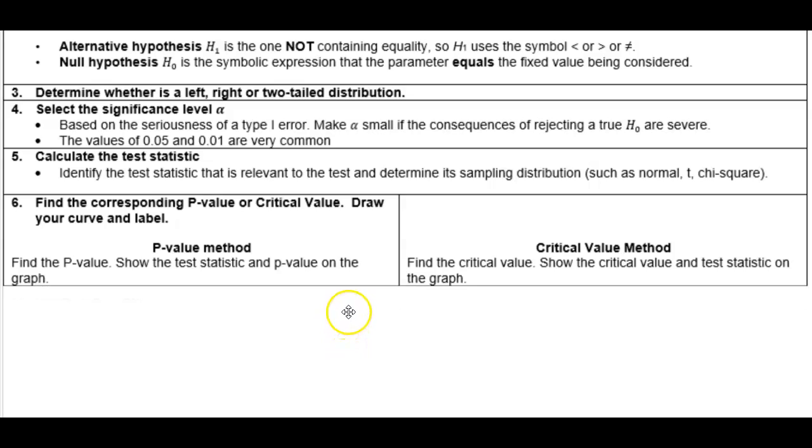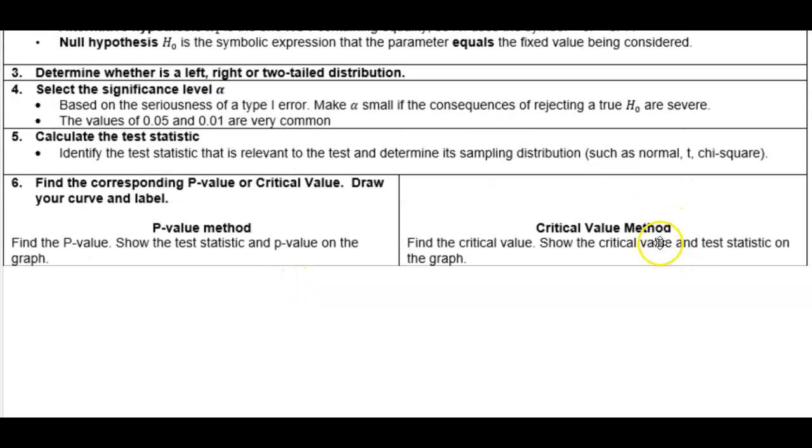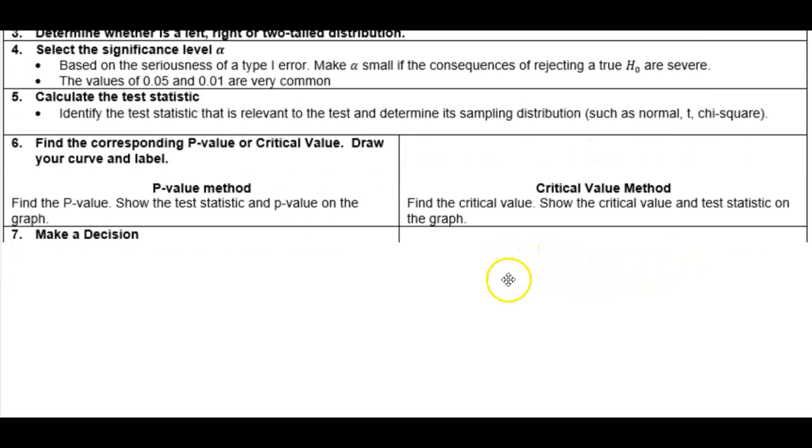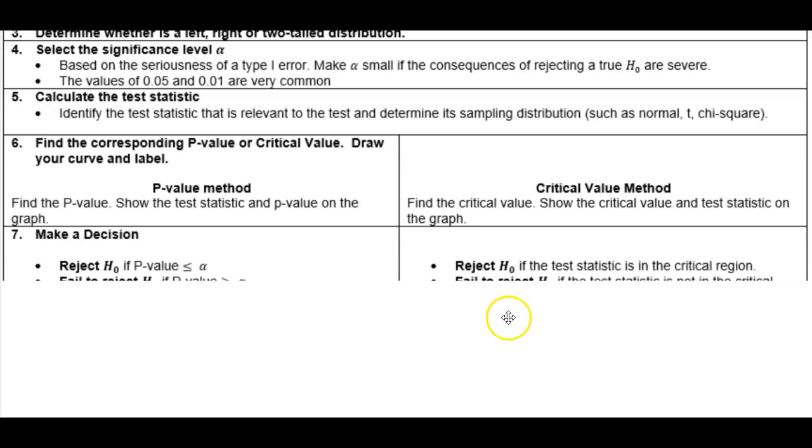So for the p-value method, you find the p-value and then show the test statistic and the p-value on the graph. On the critical value method, you find the critical value and show the critical value and the test statistic on the graph. Number seven, you make a decision.